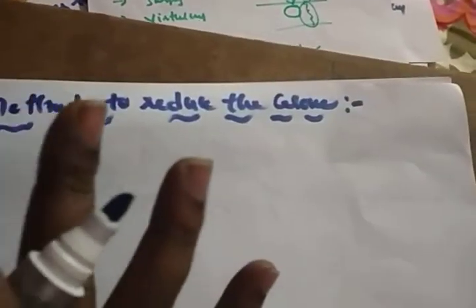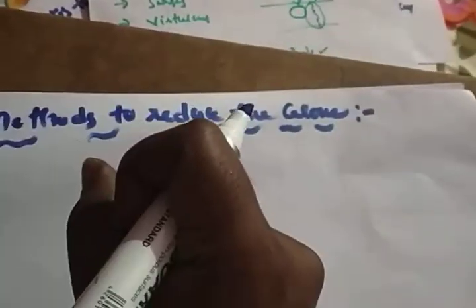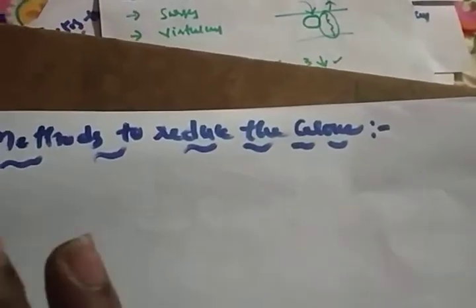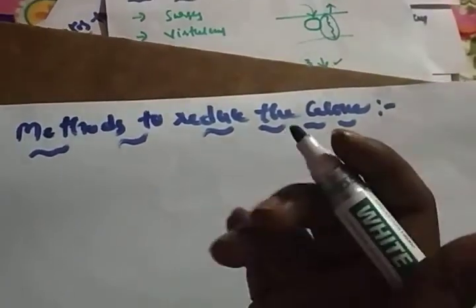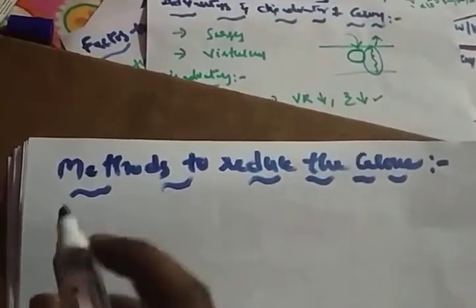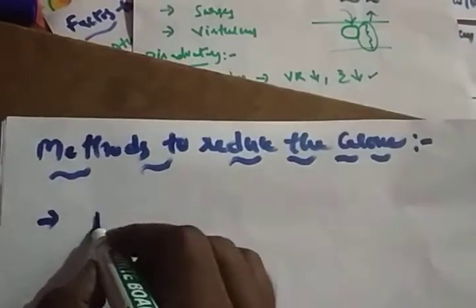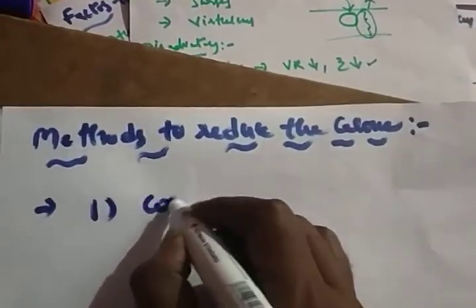Why? Because the successful operation of a power transmission system depends upon how much you are reducing the corona. So you should reduce your corona with the help of some methods. What are the methods? We'll discuss. The first one is conductor spacing.